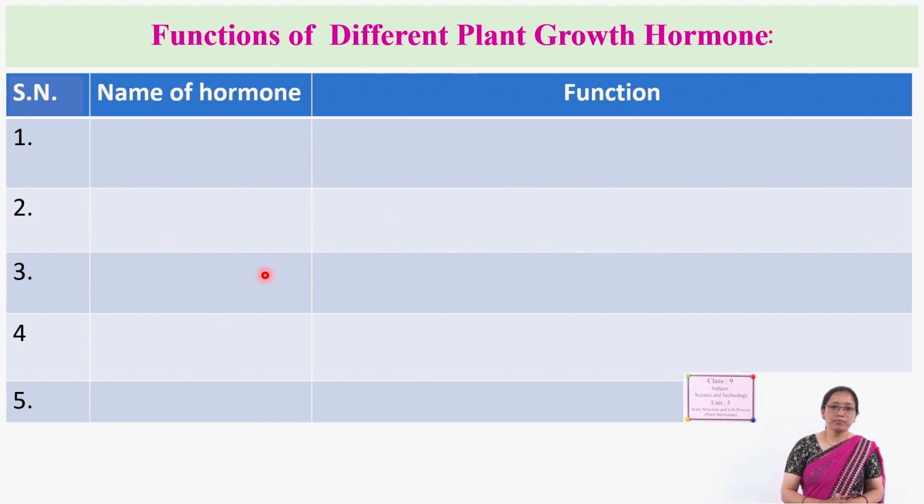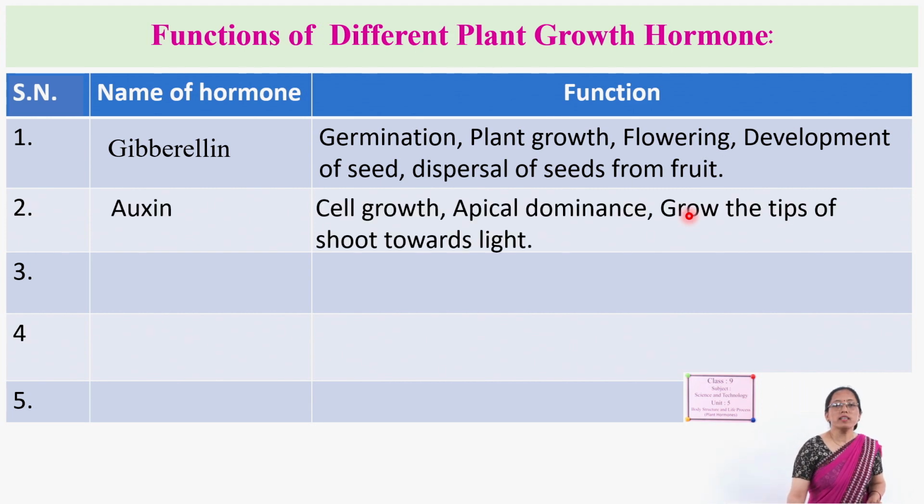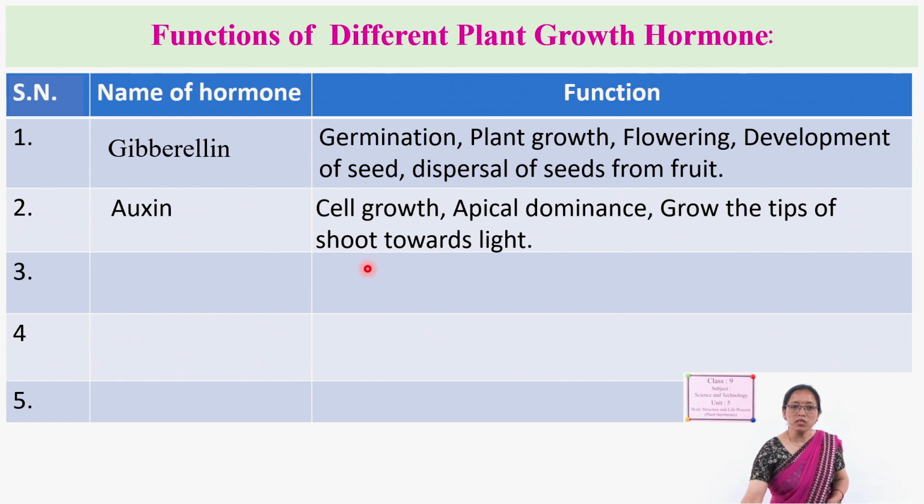Let's recall the names of the plant hormones and their functions. First one is gibberellin. What does it do? It helps in germination, plant growth, flowering, development of seeds, and dispersal of seed from the fruit. Dispersal means taking out the seeds from the fruits. Next one is auxin. Already we have discussed it many times. Cell growth, apical dominance, growing the tip of the shoot towards the light.